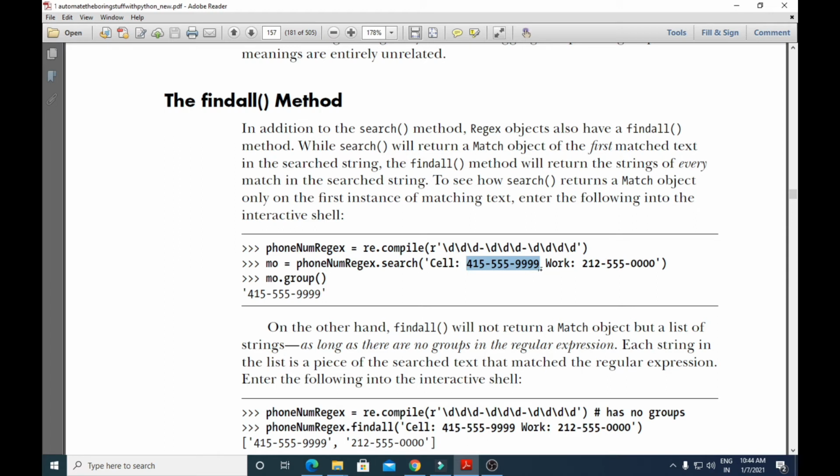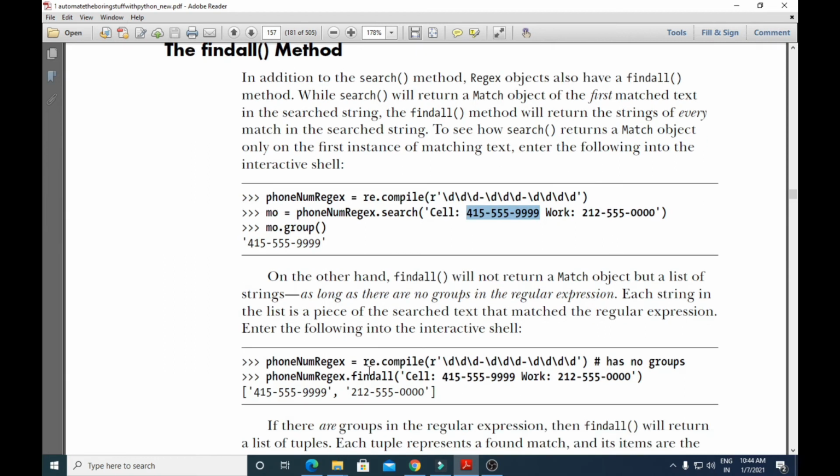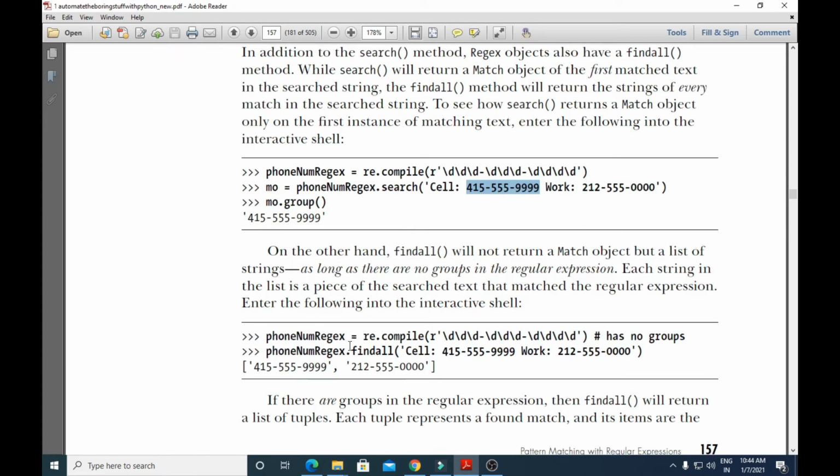Now if you want all instances of the string that have matched the pattern to be printed, then you have to make use of the findall method. The findall method will return the strings of every match. If there are two matches, or three matches of phone numbers, the findall method will get all those matches. Okay, so let us see.